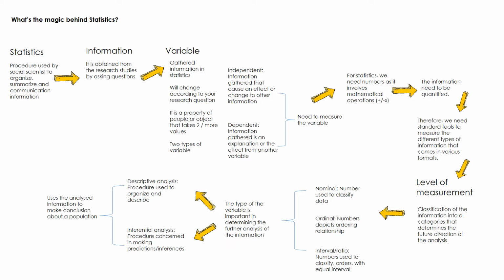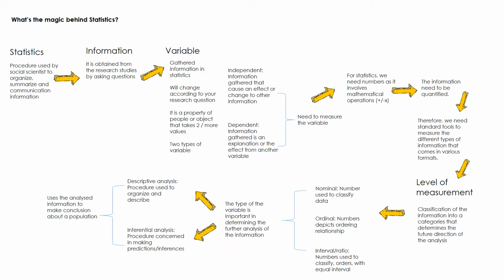So this information that you get varies from one research question to another question. Okay, so every time the information that you would like to gather differs. So that is why your information is dependent on the research question.